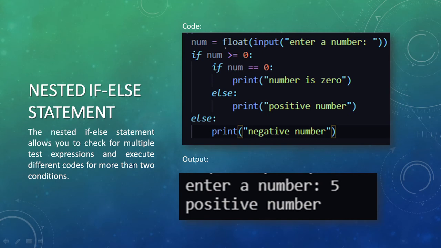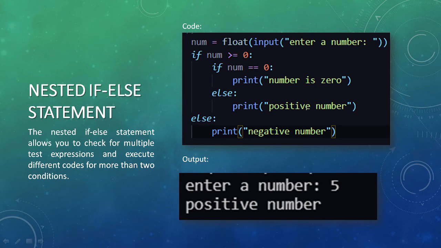It will check here. Num is 5. 5 is greater than 0. Then coming to here, 5 is equal to 0? Is 5 equal to 0? No. So which part will the program come to? The else part, and it prints the message "the number is positive." So this is called nested if: when the program has an if within an if, it is called nested if.